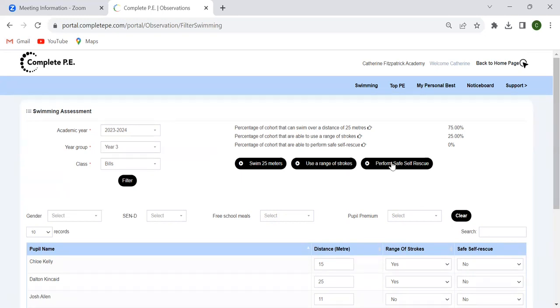Finally, there are three videos that I think can help. You know, what does it look like when we mean children are able to use a range of strokes, etc. So there are three help videos that could be useful, particularly if you're the teacher that's taking that class swimming. But for any further support or help, please just get in touch.